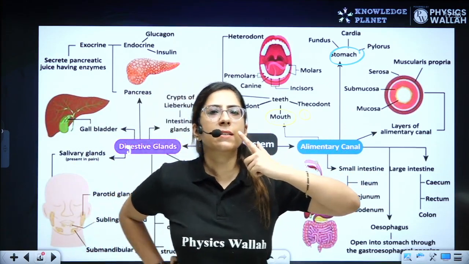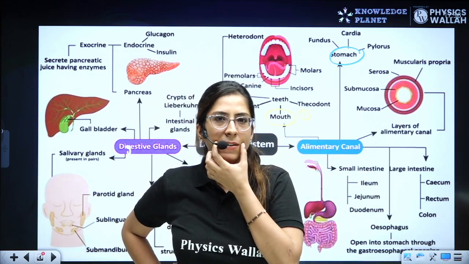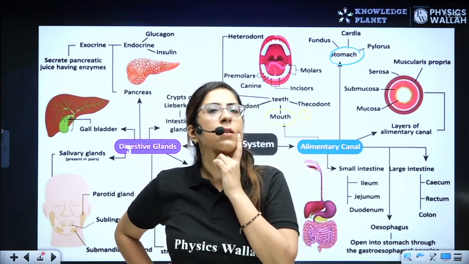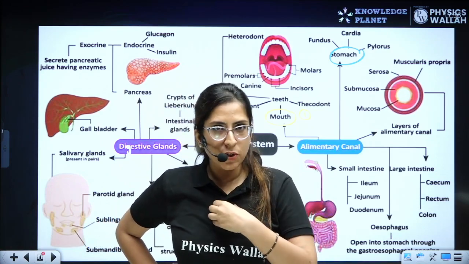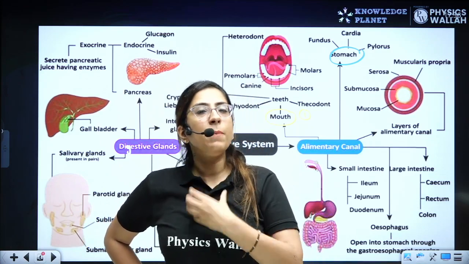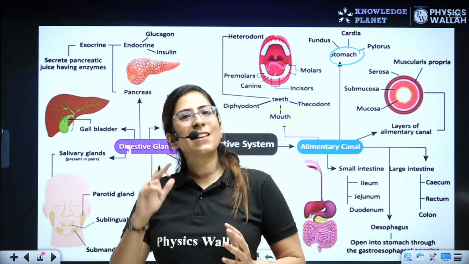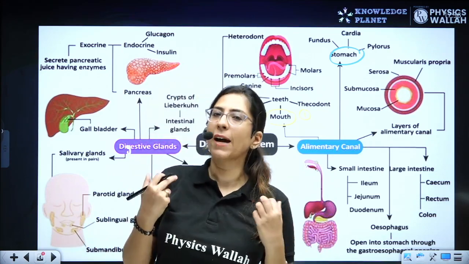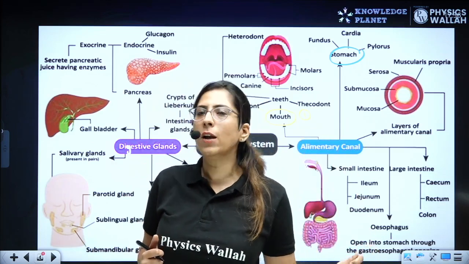Now look at me very carefully. It starts with the mouth, which is a transverse slit. From here the food enters into the buccal cavity. From the buccal cavity, food enters into this pipe, which is termed as an esophagus. From the esophagus, it enters into a pouch-like structure, and this is a J-shaped structure, which is termed as a stomach. From the stomach, food enters into the small intestine.